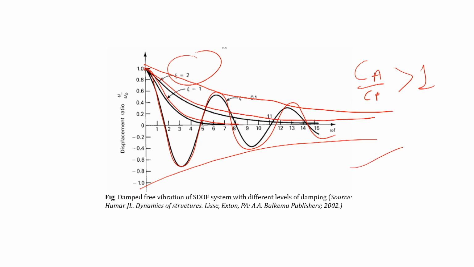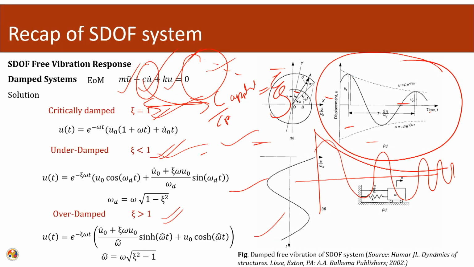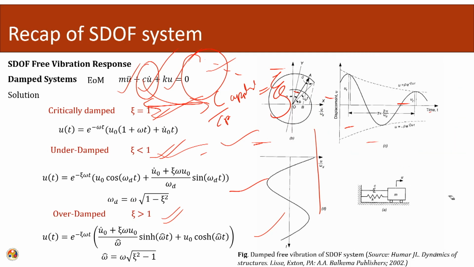So, this is the response of the single degree of freedom system. Single degree of freedom means that there is only one degree of freedom, and the system can oscillate in this fashion only.